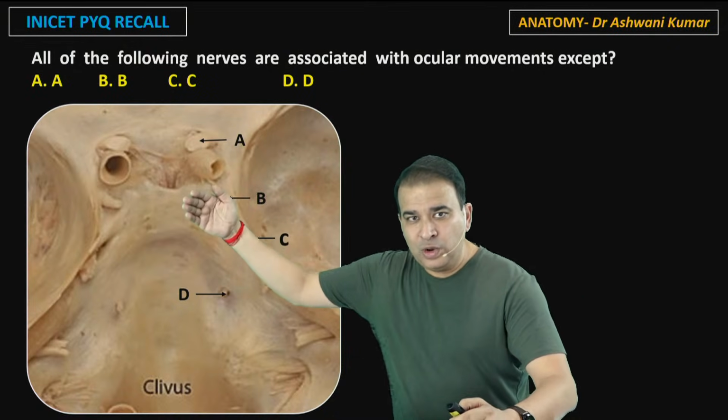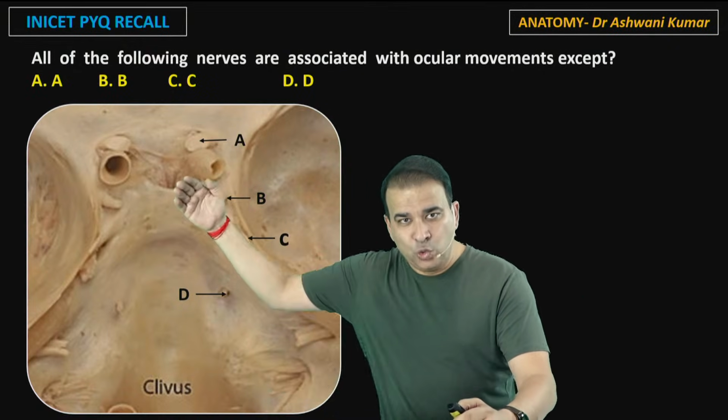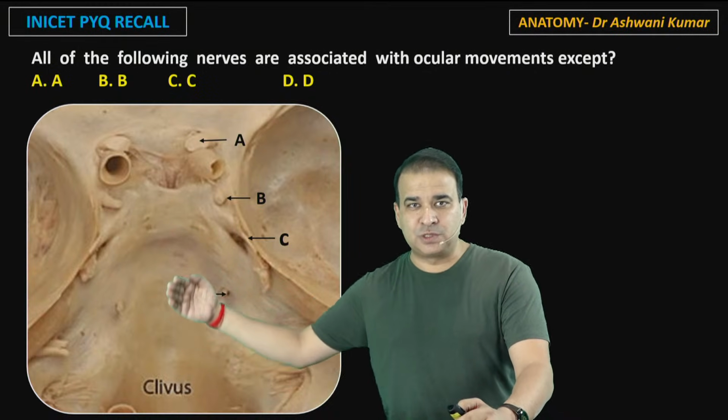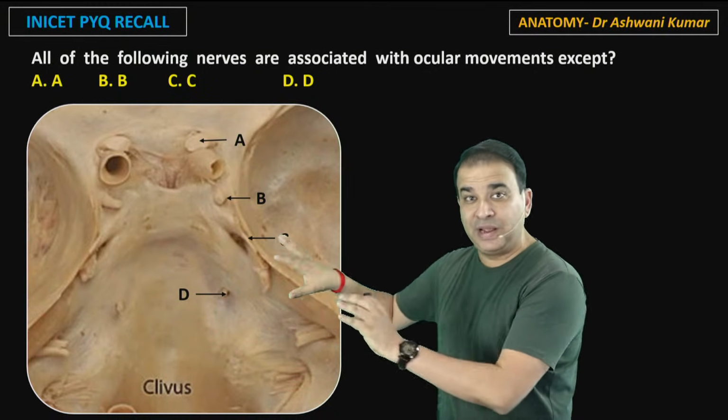And the one nerve, the only nerve that you will see on the clivus here, the only nerve that you will see on this slope, that clivus, on the posterior cranial fossa, this slope is called the clivus where the brainstem is present.